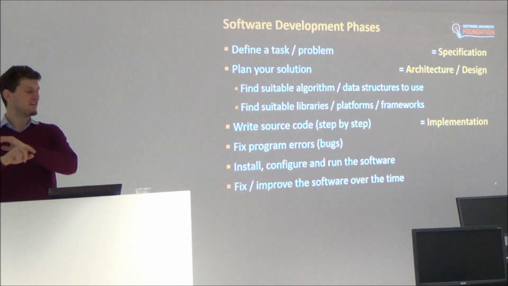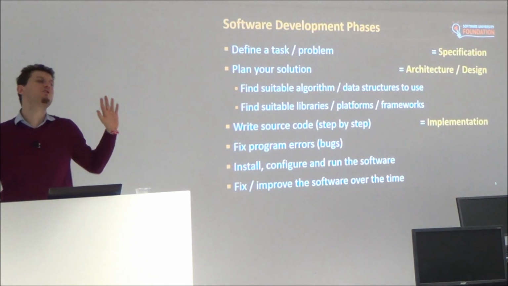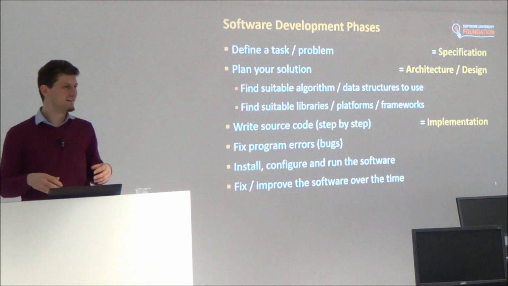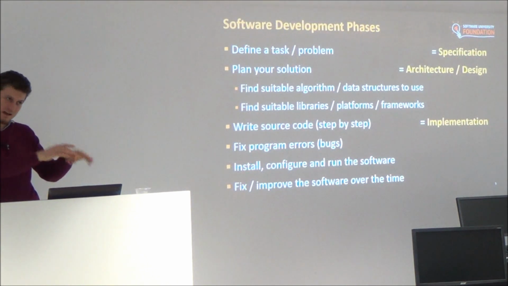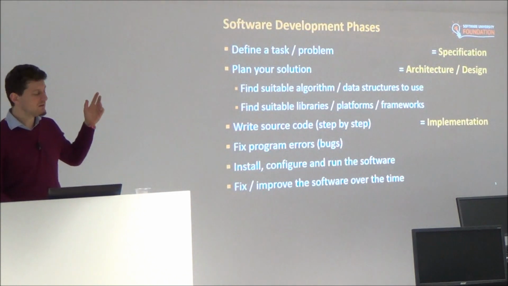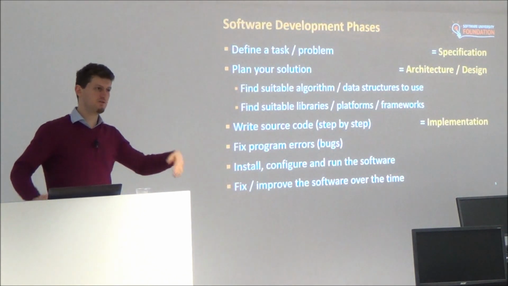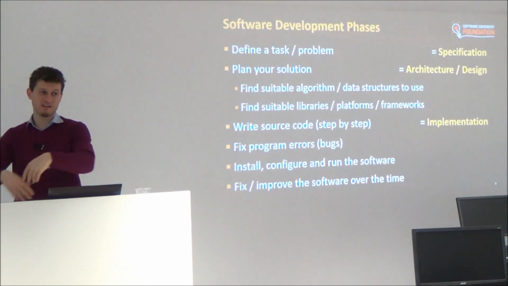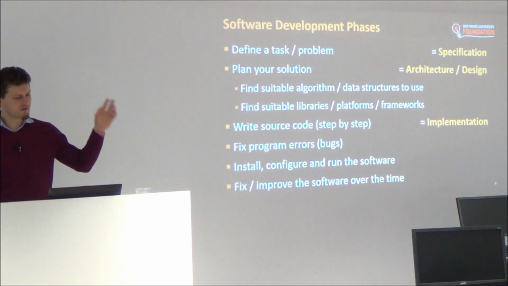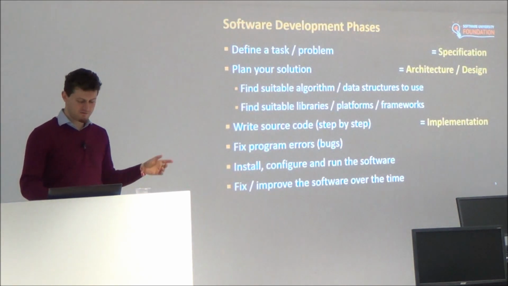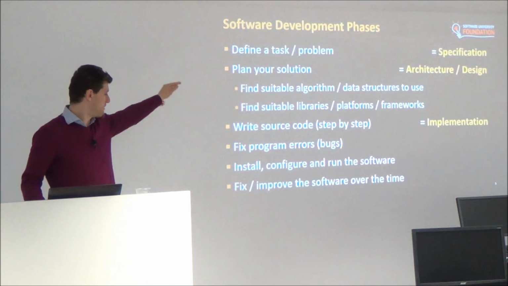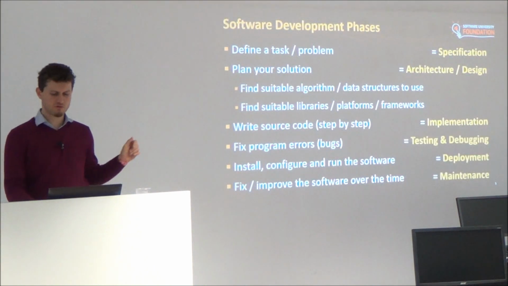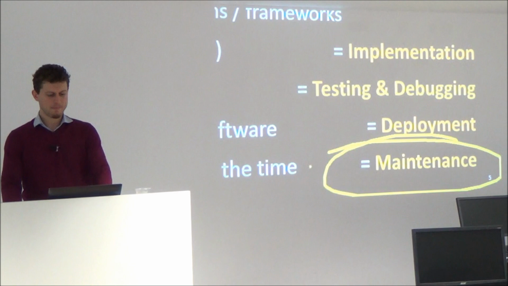Write the email, press the send button, and it's completed. You cannot return it back. It's finished. The software is never finished. It's something that you do for a while. You write some code, you later find some bugs, you fix the bugs, you release a new version, then your customer says, I need this feature, please add it. You add a new feature, and this runs over and over through time. This is the final of my topics here, how to fix and improve the software over time. This is called maintenance.